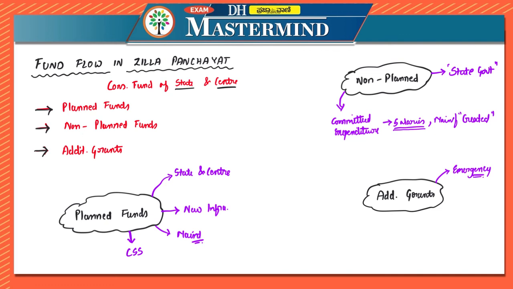For example, drinking water, or if there is formation of roads at that particular point of time, or rural employment during a drought, if there is a drought in the area, or if there are epidemic diseases in that particular area. At that point of time you need rural employment and control of the disease-prone areas, right? So for that, additional grants are needed. It is not mentioned in the budget because it is extra-budgetary or non-budgetary grants. So these are some of the most important fund flows in case of Zilla Panchayats.